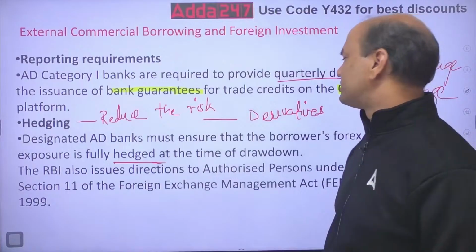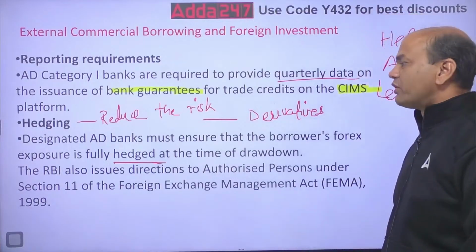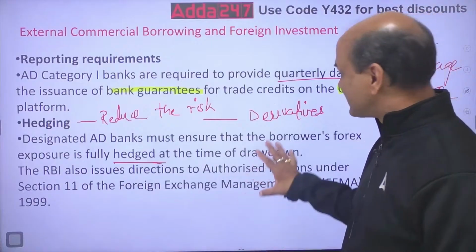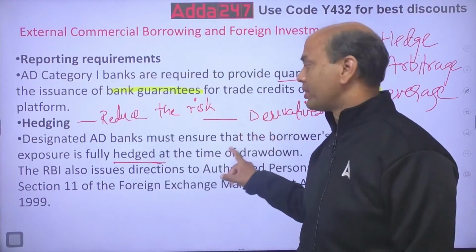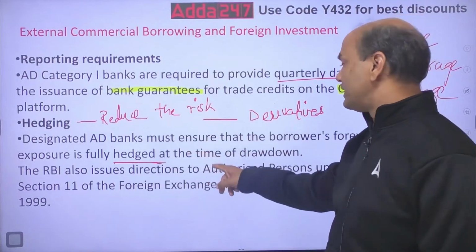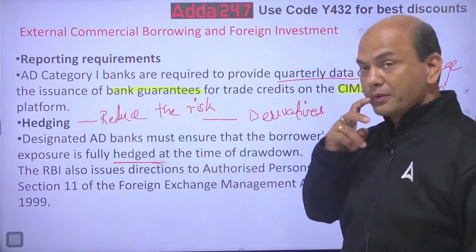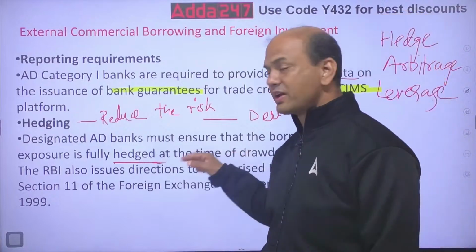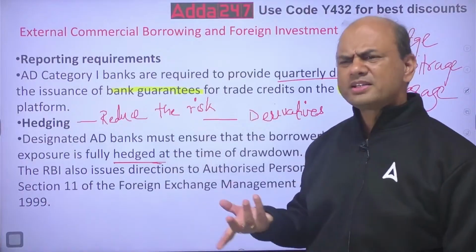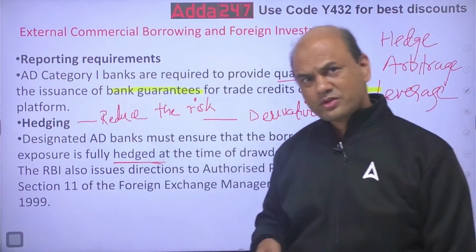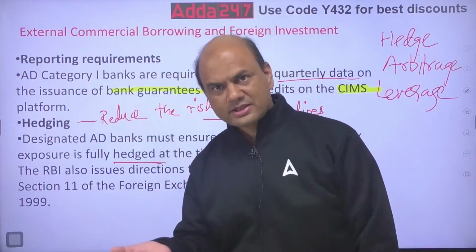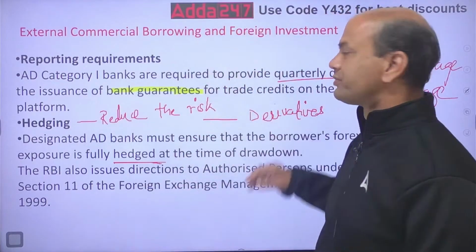Designated AD banks must ensure that the borrower's forex exposure is fully hedged. Now, understand this concept. Banks must ensure that the borrower's forex exposure is fully hedged at the time of drawdown. So whatever exposure this borrower has taken, he should hedge it. How will he hedge it? Is there any insurance for this? Insurance is not there, but similar to insurance, there is something called a derivative.